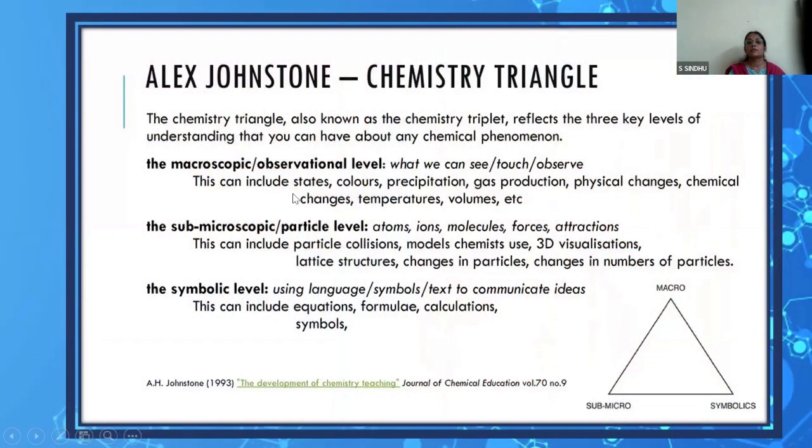So this is it, the macroscopic observational level, all that you observe, the changes that you observe. Submicroscopic or the particle level is all these that you observe around you. And the symbolic level is the formulas, the equations, calculations, all the writing part of that goes into it. These are the 3 parts of the Johnston's triangle, which helps us to understand the concepts in chemistry.